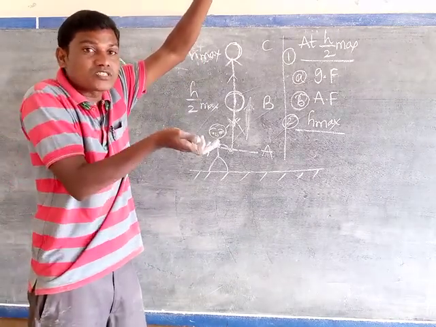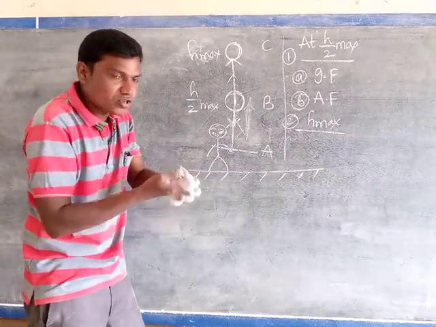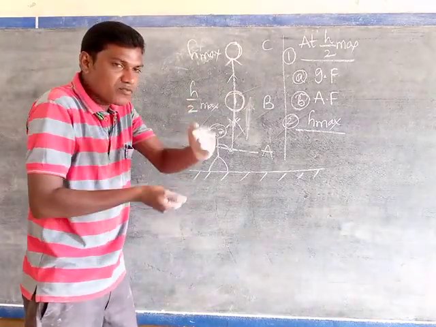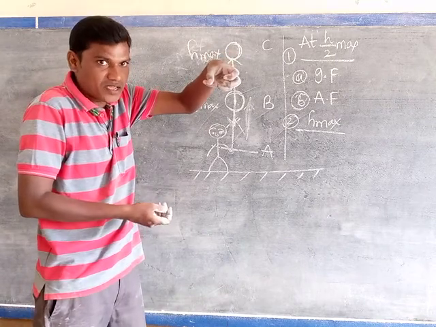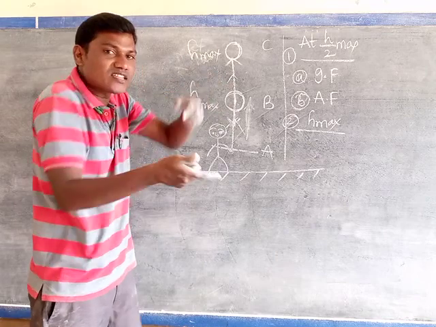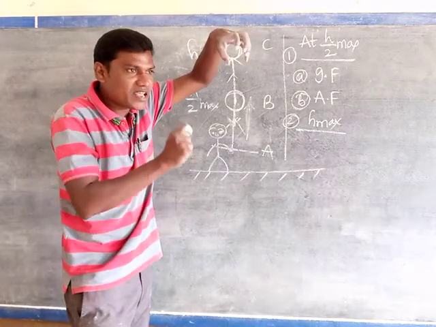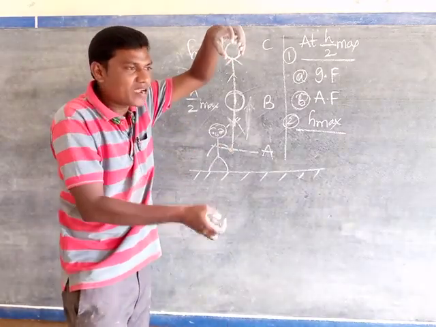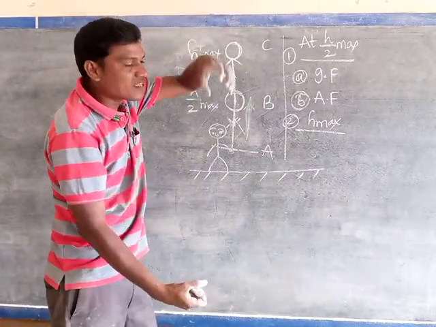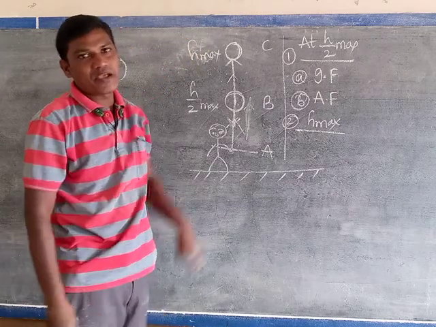Initially you projected the body with a certain speed. That's why the body has more applied force and less gravitational force. It means our applied force is more than which force? Gravitational force. That's why the body is going vertically upward. But our applied force acts only one time, while gravitational force is continuously acting on the ball vertically downward. That's why the speed of the ball gradually decreases. After reaching a certain height, its velocity becomes 0.